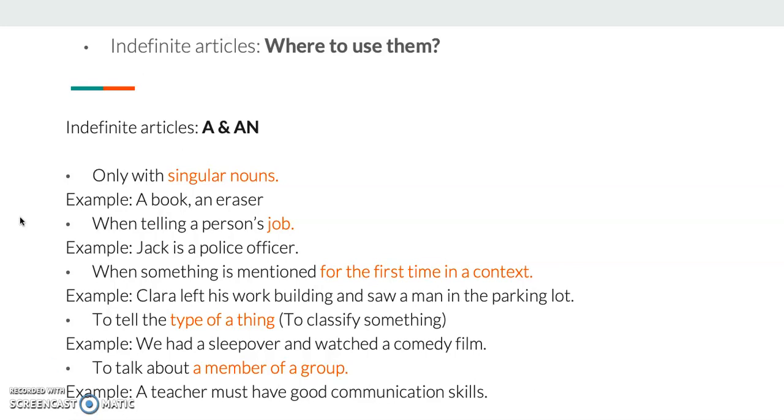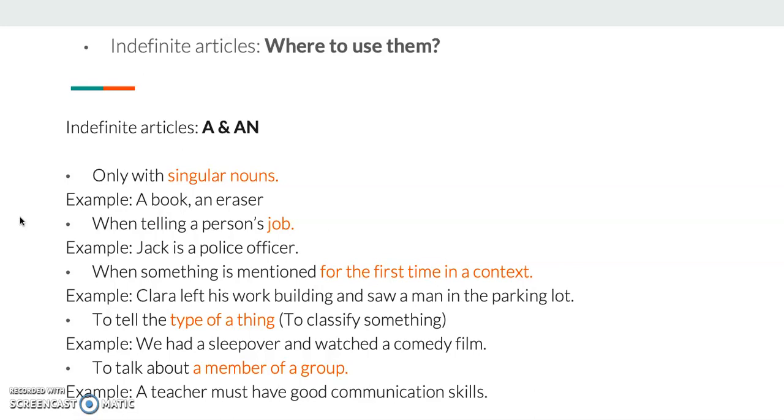Let's have a look at this example. Clara left his work building, saw a man in the parking lot. If I say a man here, that means I don't know which man I'm talking about. It can be any man in the world. Also, I use indefinite articles to tell the type of a thing. For example, we had a sleepover and watched a comedy film, talking about the type of the film.